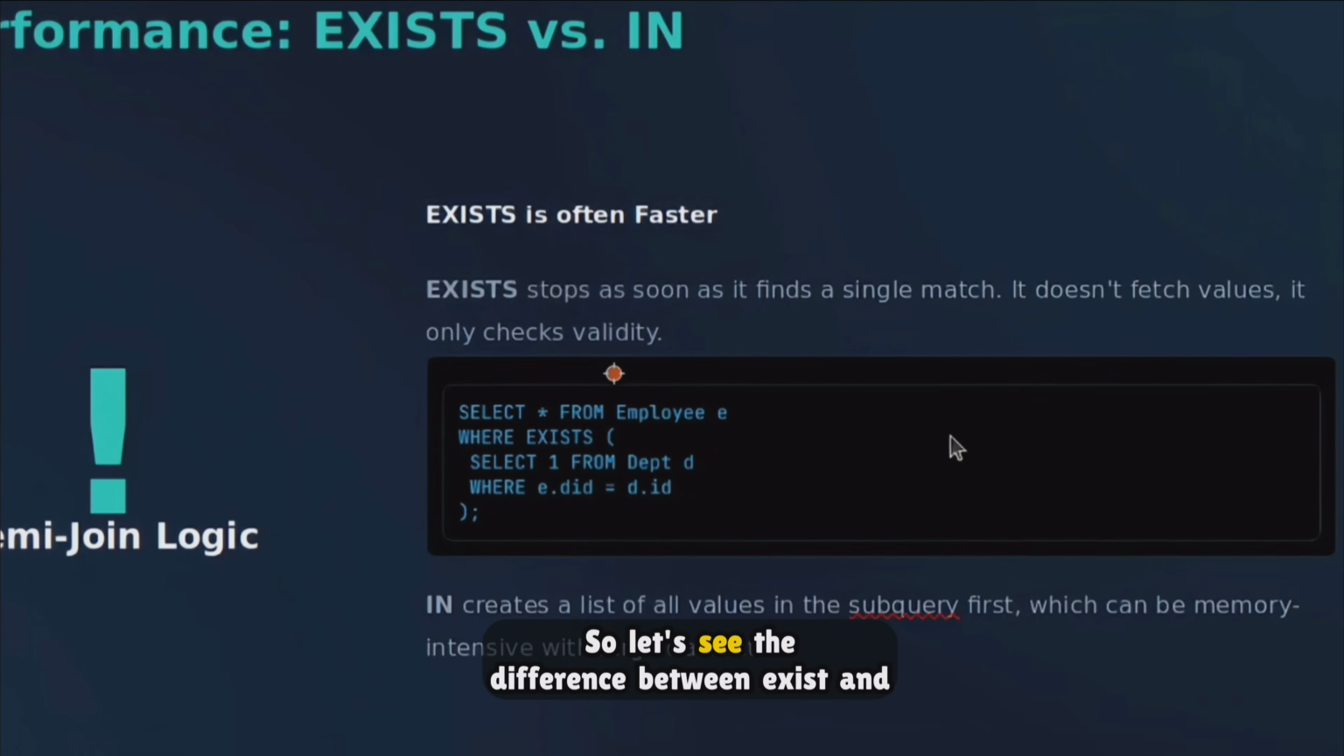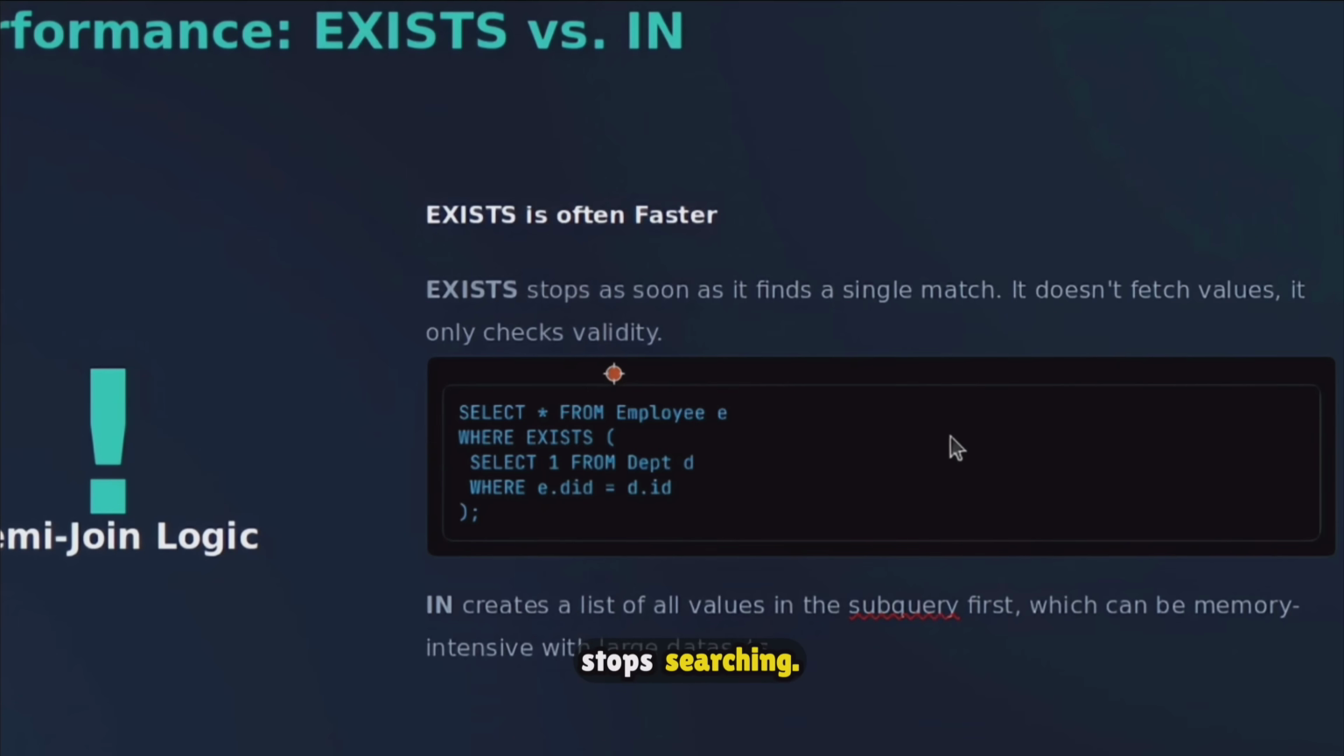So let's see the difference between exists and in. Exists checks whether at least one matching record exists or not. As soon as it finds one match, it stops searching. So it stops the search as soon as it finds one match, that is exists basically, and that's why it is helpful and very fast when we are dealing with large tables.